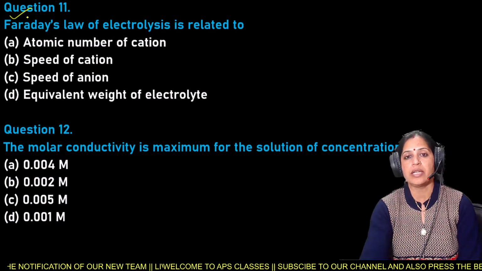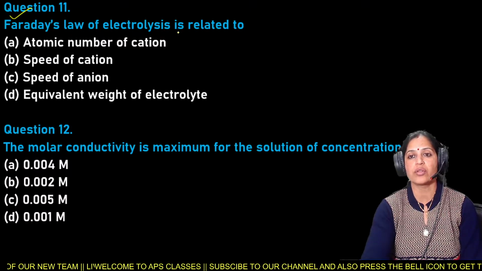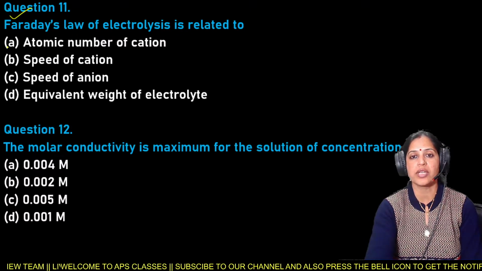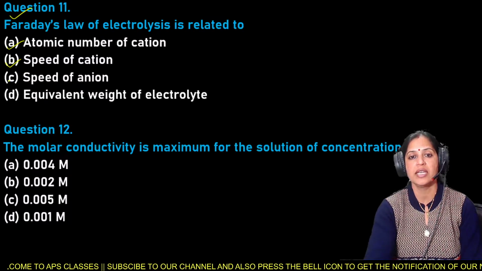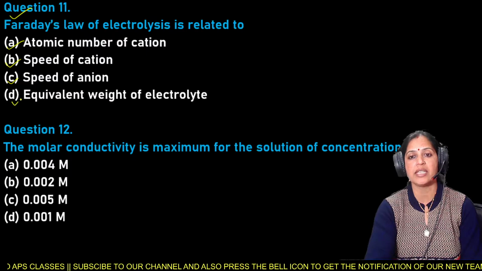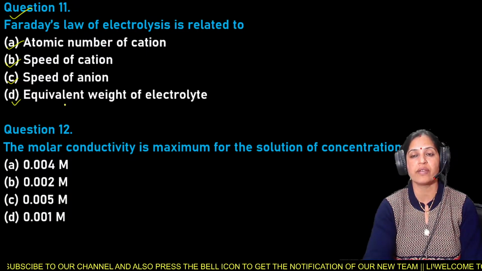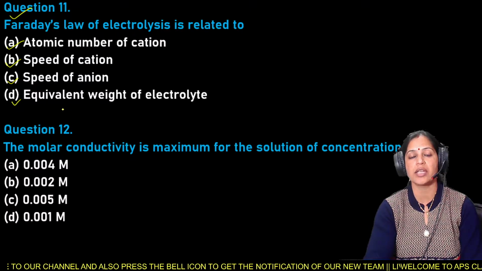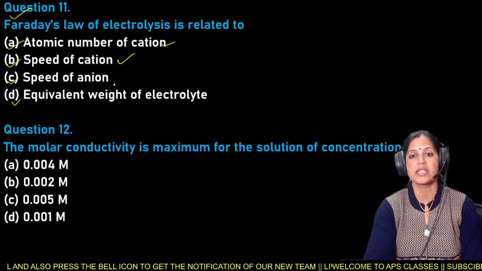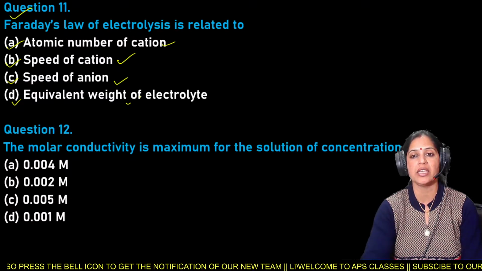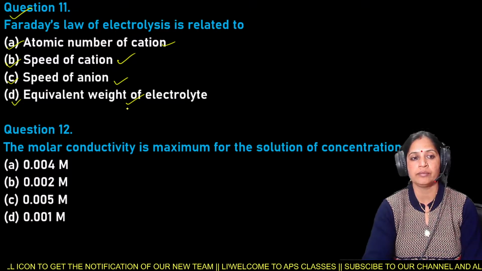Next is question number 11, and question number 11 is: Faraday's laws of electrolysis is related to option A, atomic number of cations, B, speed of cations, C, speed of anions, and D is equivalent weight of the electrolyte. So Faraday's laws of electrolysis is related to either atomic number of the cations, speed of the cations, speed of anions, or equivalent weight of the electrolytes. And it is question number 11.